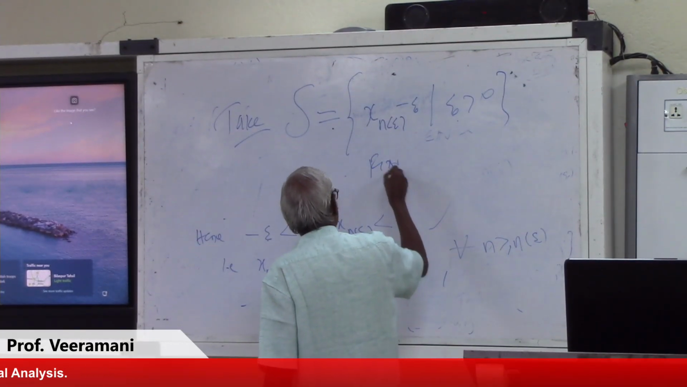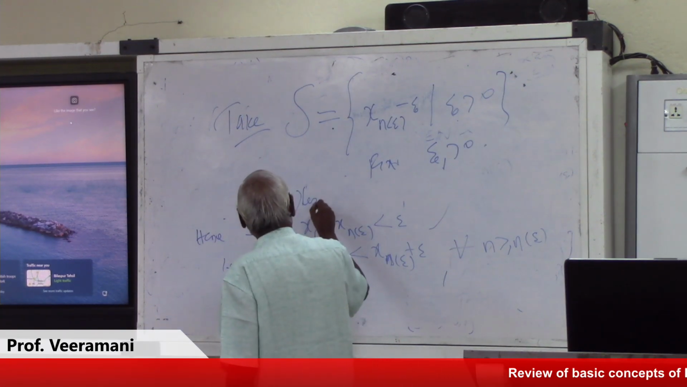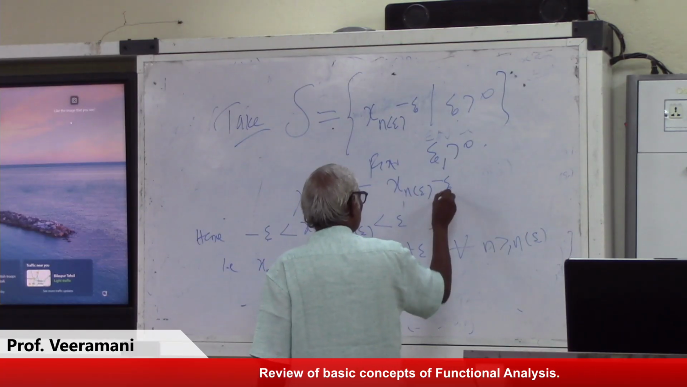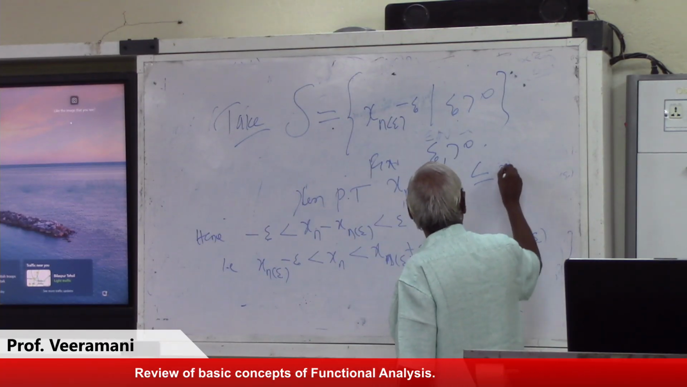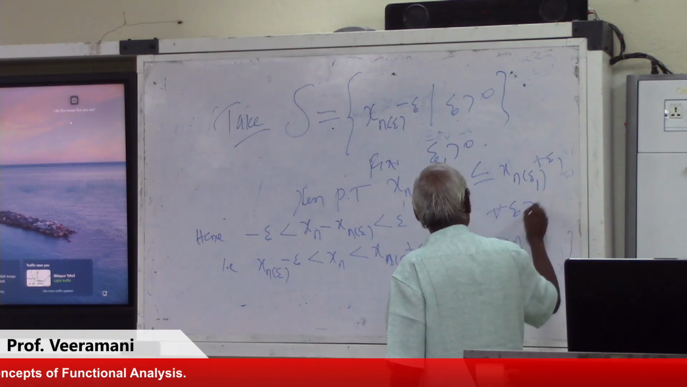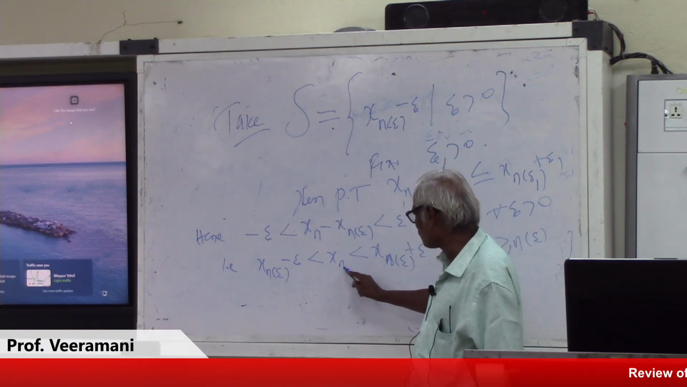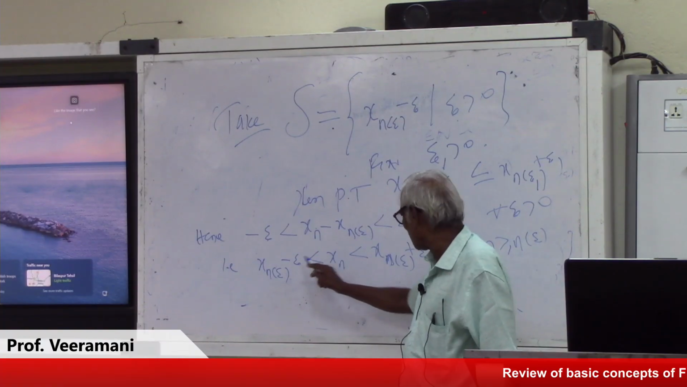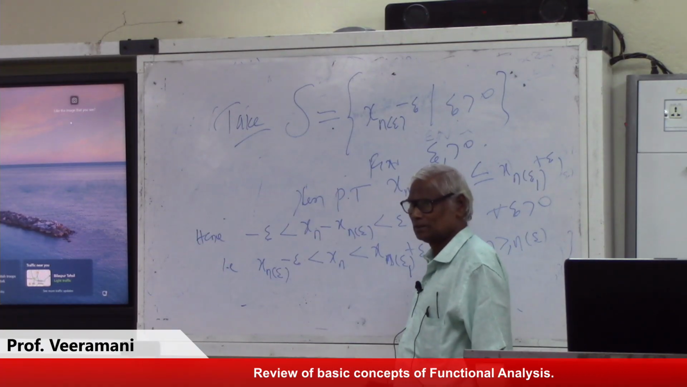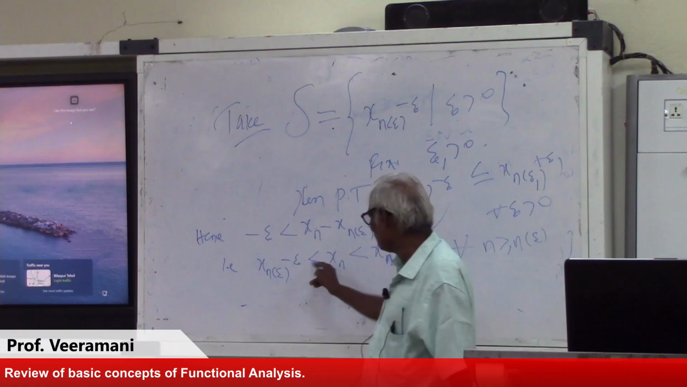Fix epsilon 1 positive. Then prove that xn of epsilon minus epsilon is less than or equal to xn of epsilon 1 plus epsilon 1 for all epsilon positive. See here, for a given epsilon there is xn of epsilon. Here epsilon 1. For that also only one way, now don't write the second. Epsilon is arbitrary, fixed. Any epsilon, this is fixed. Then we will have this.